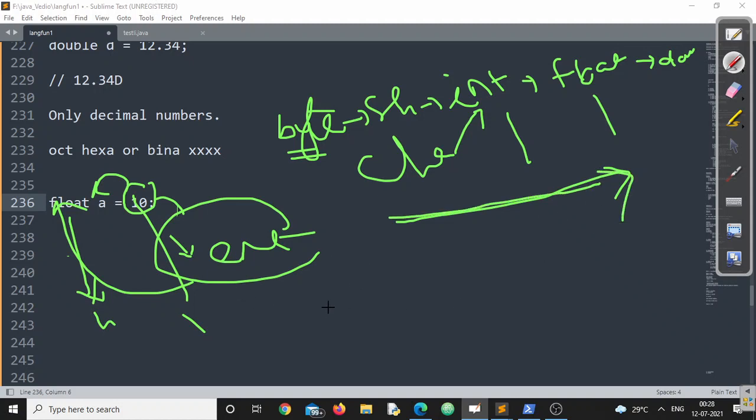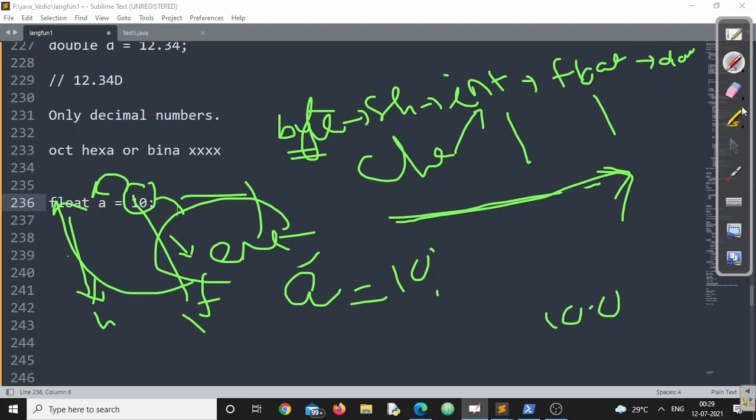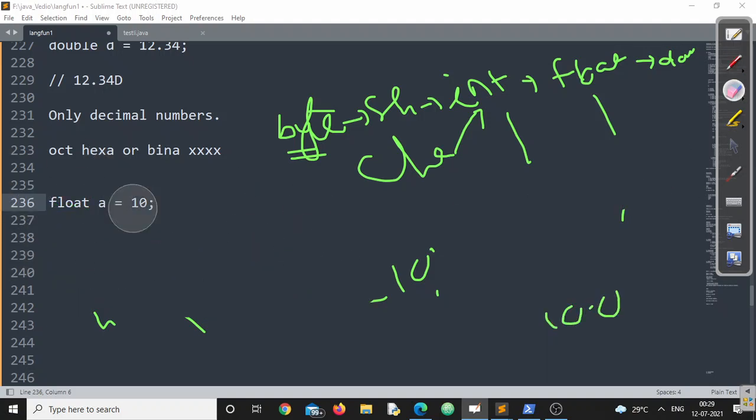Now, conclusion is, we can happily store a lower data type literal into a higher data type variable. That means a higher data type variable, float A, can contain an int value, no problem at all. If I print this one, the value will be 10.0. I hope you could understand this point, right?